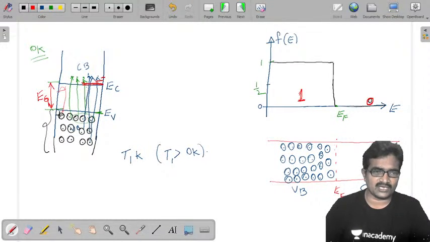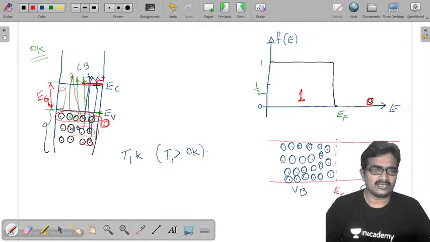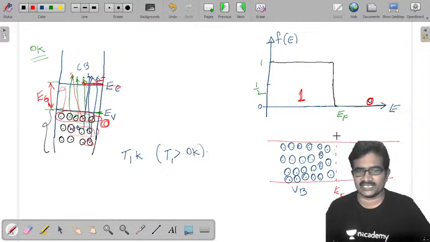So here most of the covalent bonds are breaking. Here a little bit of covalent bonds are breaking. Here very few covalent bonds are breaking. Once a covalent bond breaks, the electron moves from here to here. Once the electron moves, it becomes a vacant position. Now here there is no electron. Here more electrons are going to occupy. Initially the probability of occupancy here is 0.